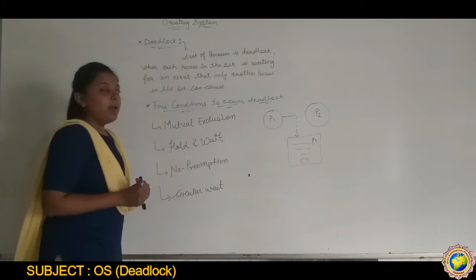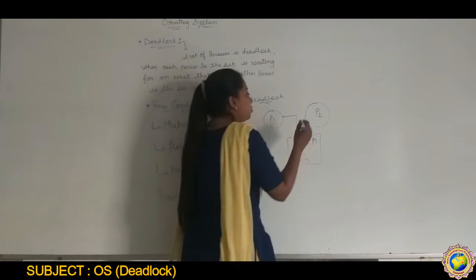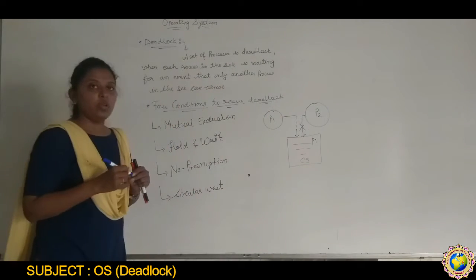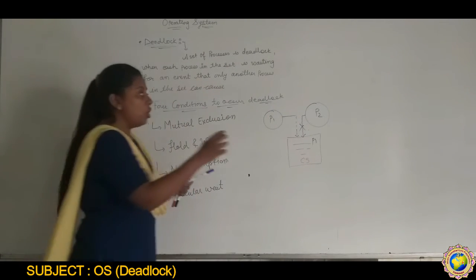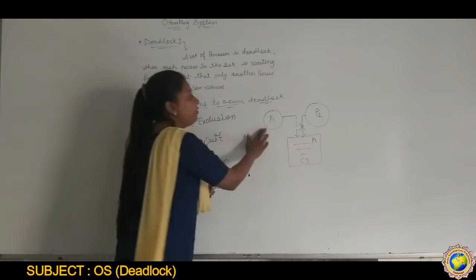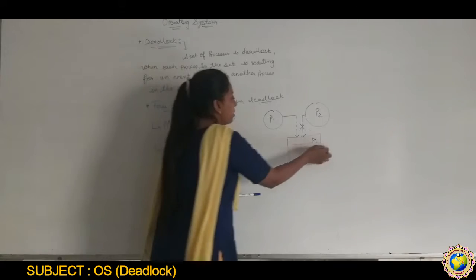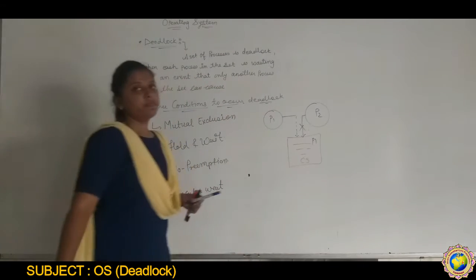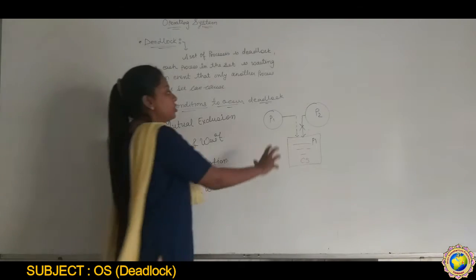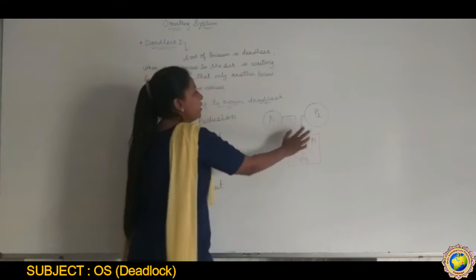Then P2 is not allowed. P2 has to wait until P1 releases the critical section. So this is called mutual exclusion.